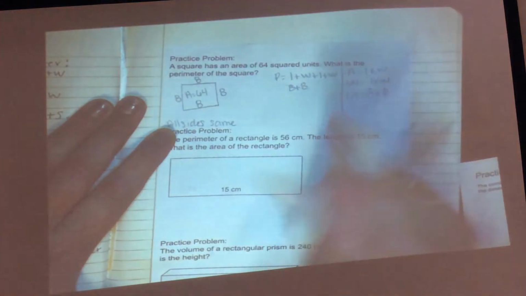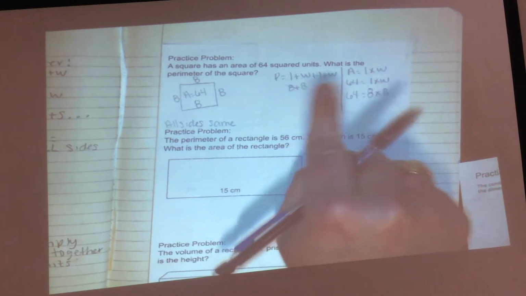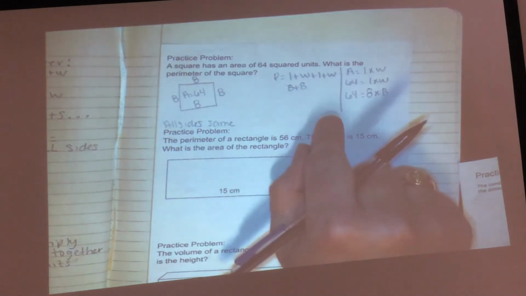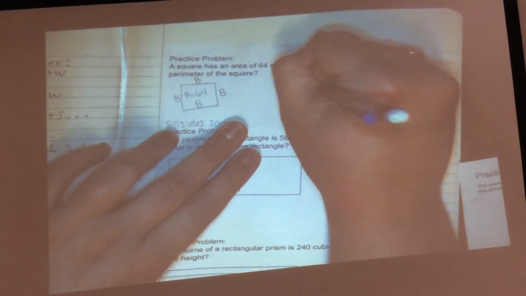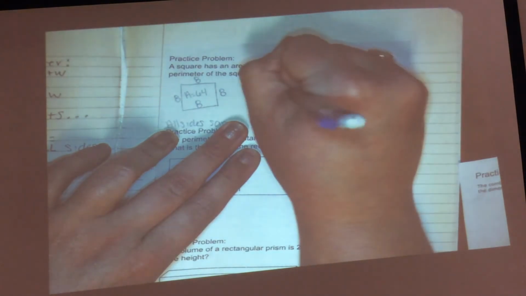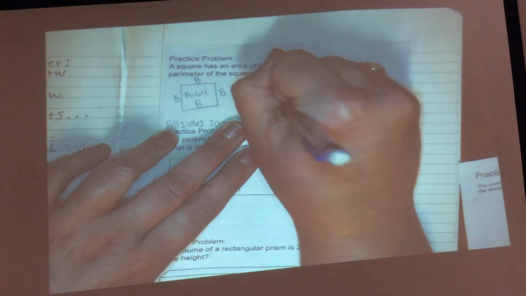Okay, one more question. Why am I adding 4 sides together? Because there's 4 sides in the square. A square has 4 sides. So my next length would be 8, and my next width would be 8. Can I now find my perimeter?